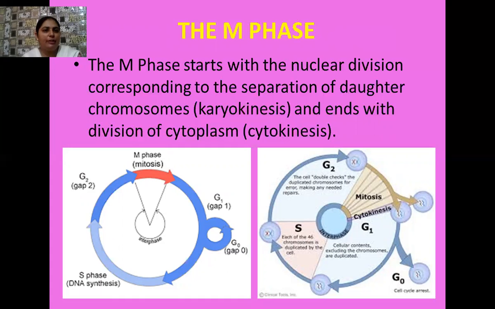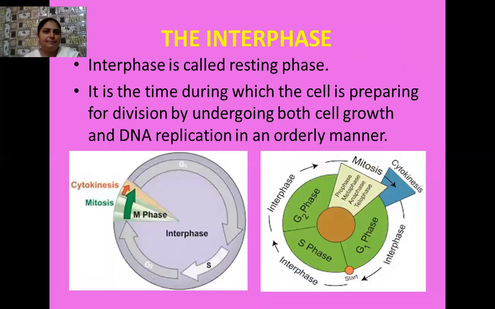So division of the nucleus is known as karyokinesis. It is not only the division of the nucleus but also the separation of the daughter chromosomes. And later on, after karyokinesis, the division of the cytoplasm takes place, and this is known as cytokinesis.